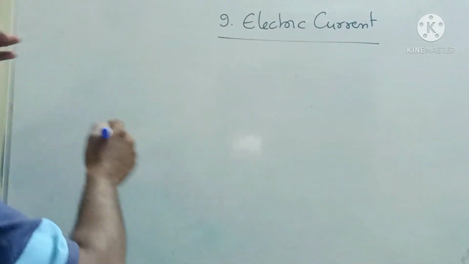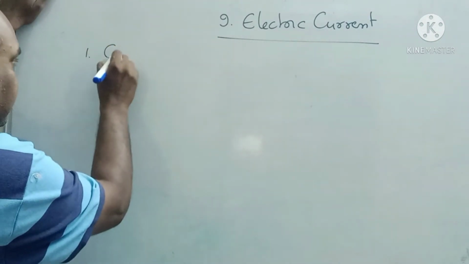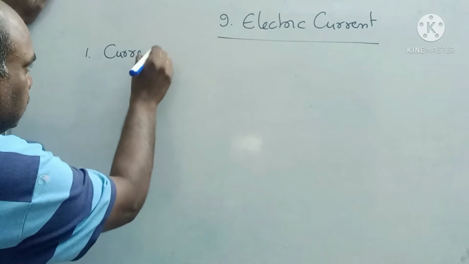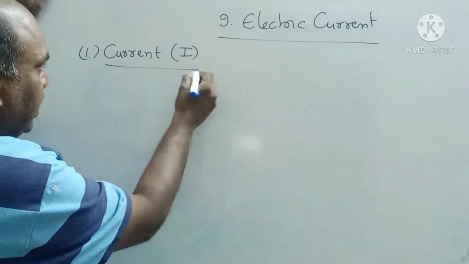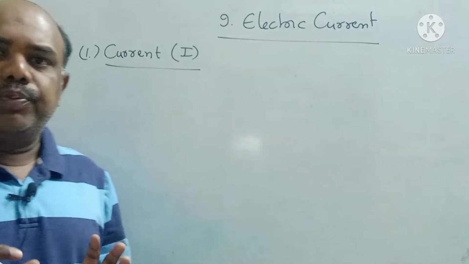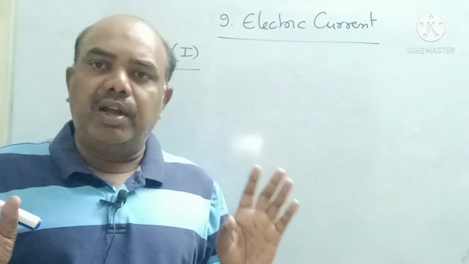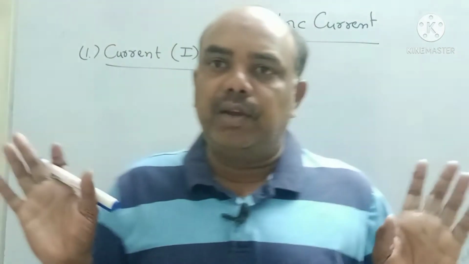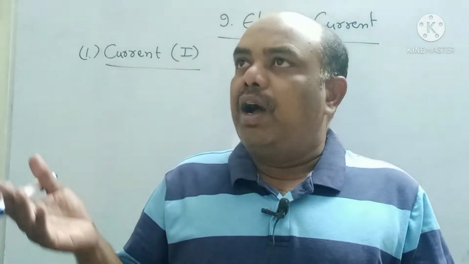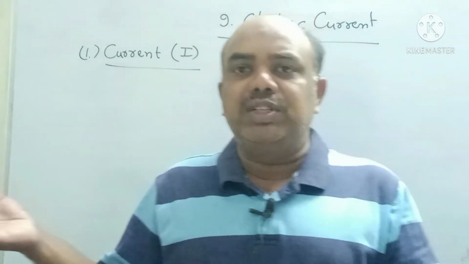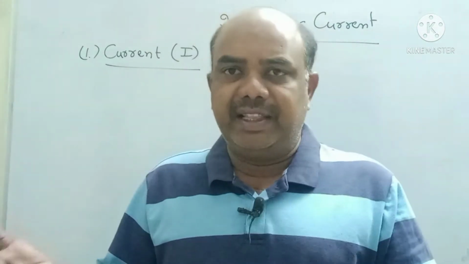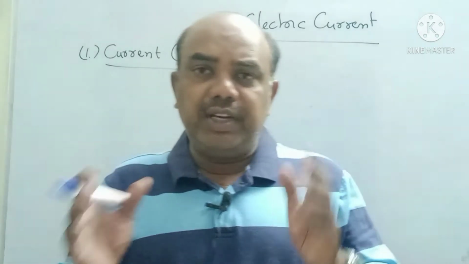See children, first of all, what is meant by current? It is a physical quantity denoted by I. Physical quantity means physically we can measure. Which is measurable, that is a physical quantity. Which is not measurable, that is not a physical quantity. Example, leaves. A tree has thousands of leaves, we can count them. Though it may be difficult, we can count it. So it is a physical quantity.